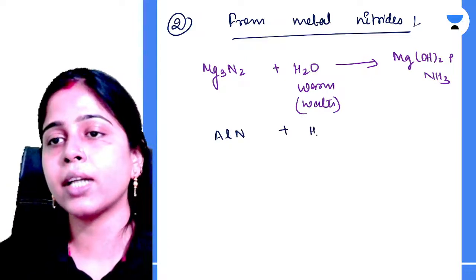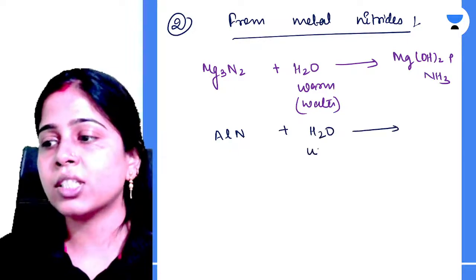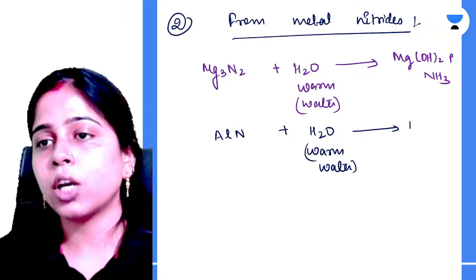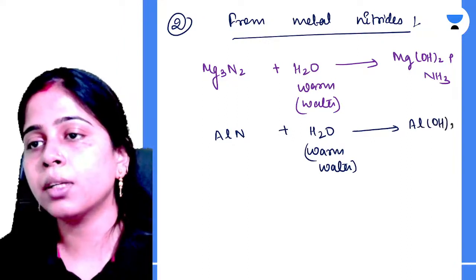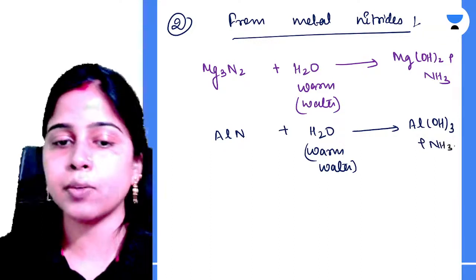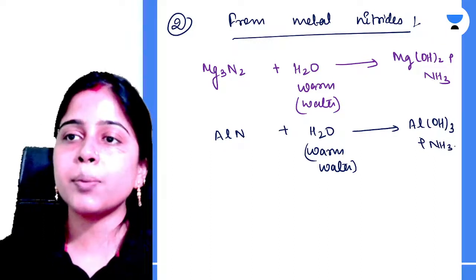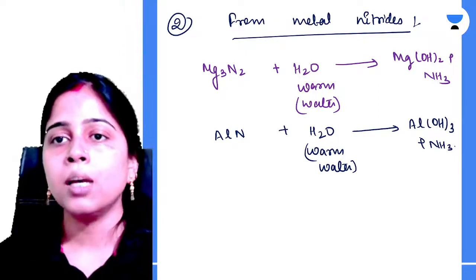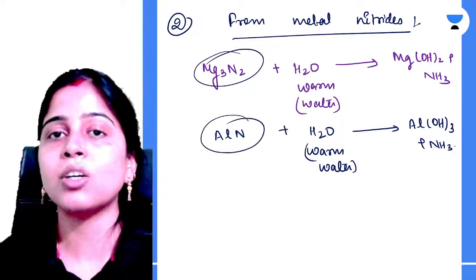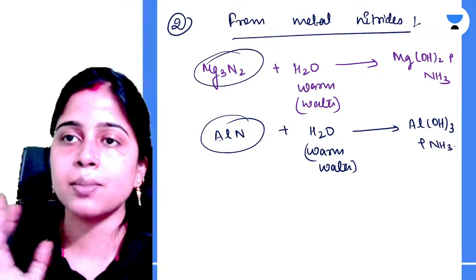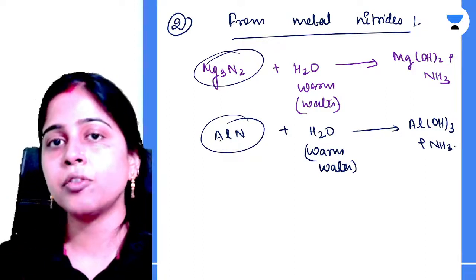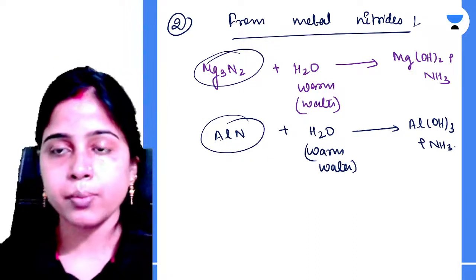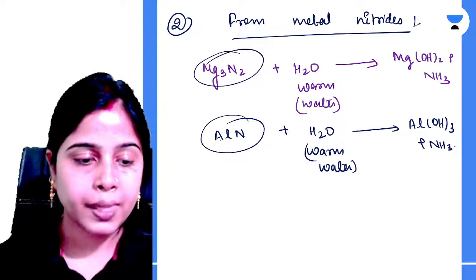Then aluminium nitride reacting with warm water. So what will happen again? Your aluminium hydroxide will be formed and your ammonia gas will be formed. So in this way also you can prepare your ammonia. But we prefer the first method of preparation. Why? Because metal nitrides are generally costly. So this method will be costlier than the first one. So we do not prefer this method.